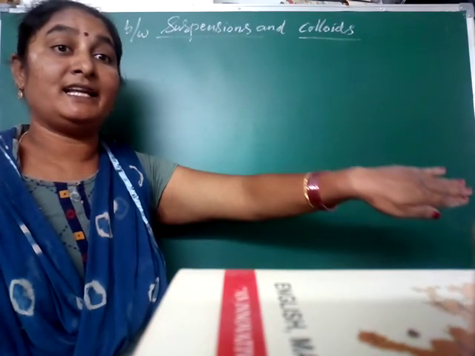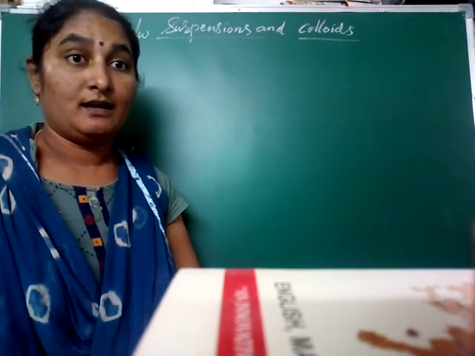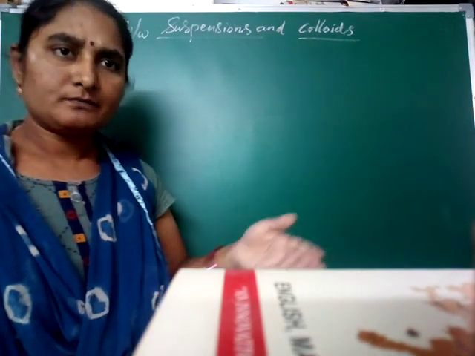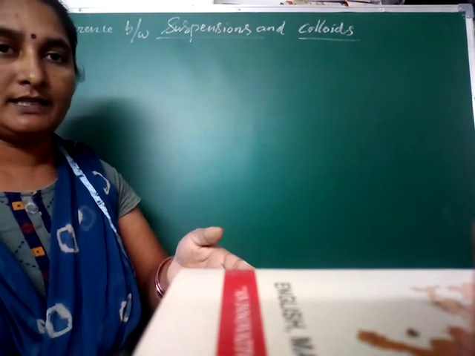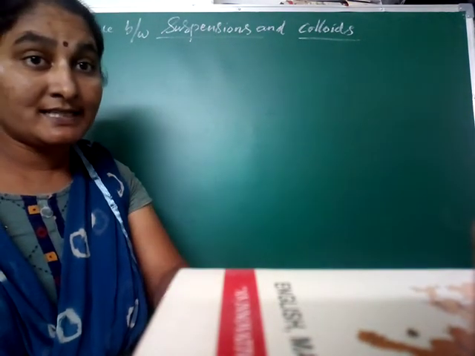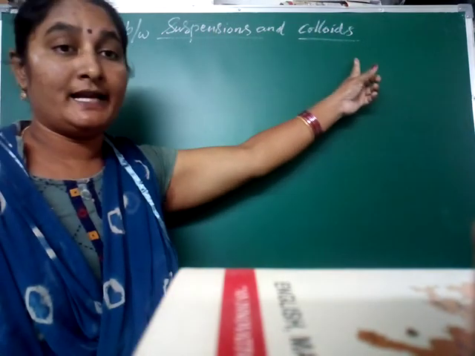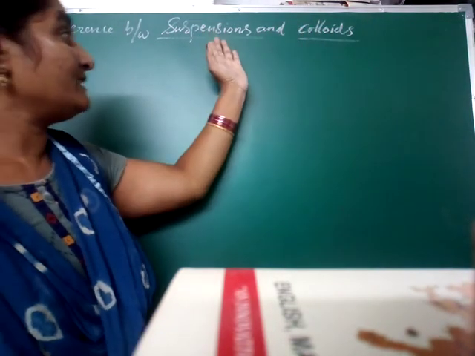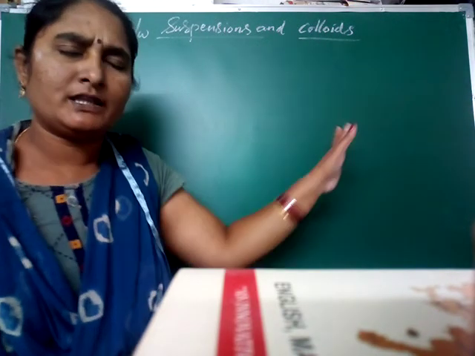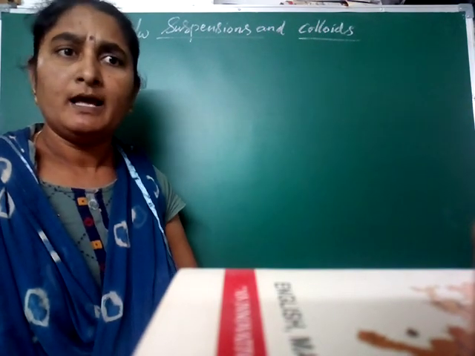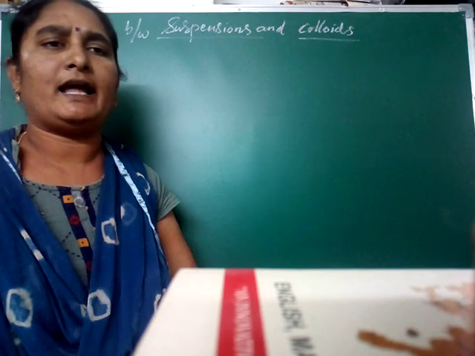There is a difference within heterogeneous mixtures also. Mixtures are differentiated here as homogeneous and heterogeneous. Examples of heterogeneous mixtures are suspensions and colloids, but there is some difference between them. You use these in our daily life. Don't think these are hard words, because you use them every day.